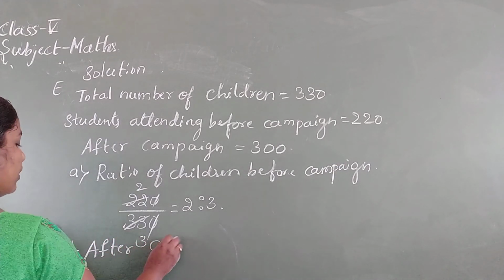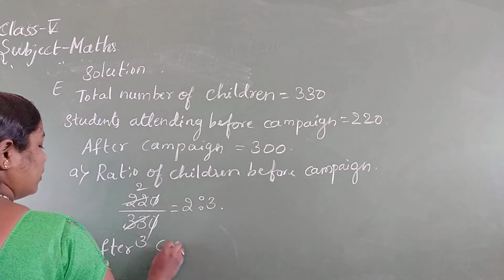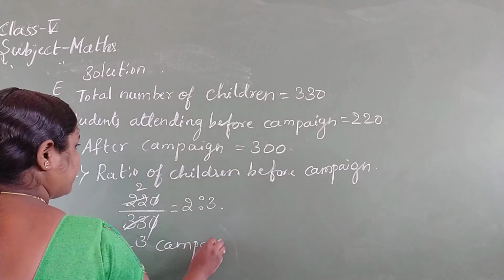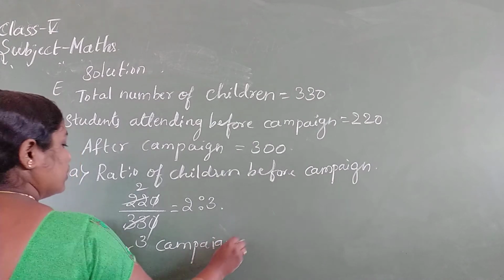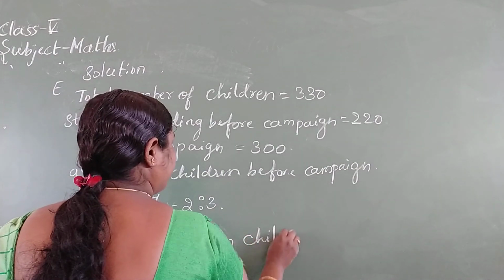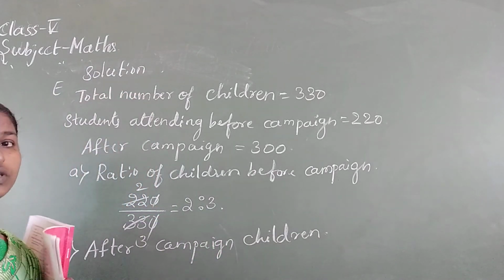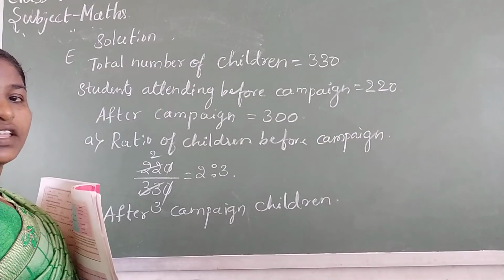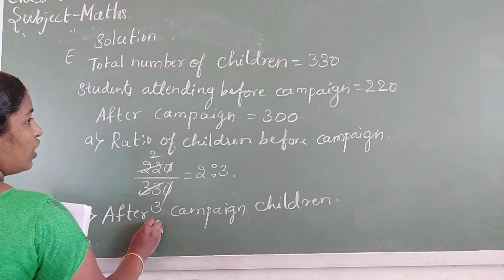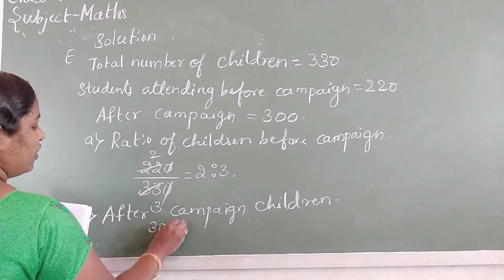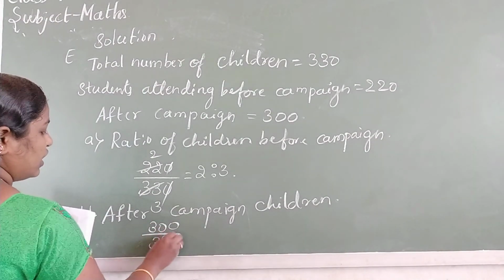After campaign, children is equal to, what was the strength after campaign? 300 by 330.